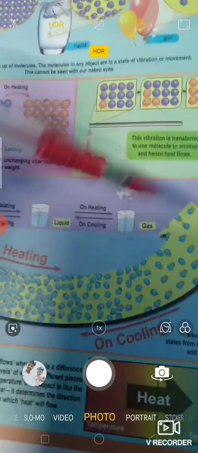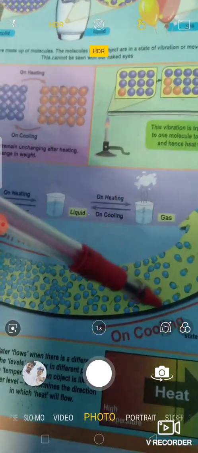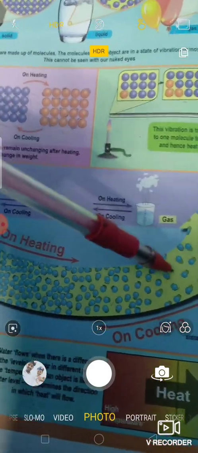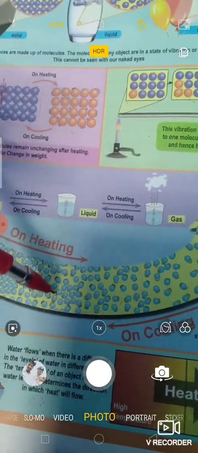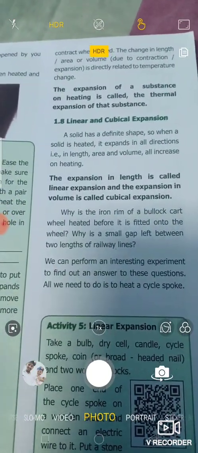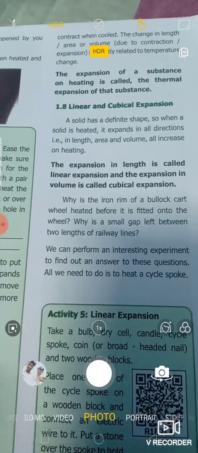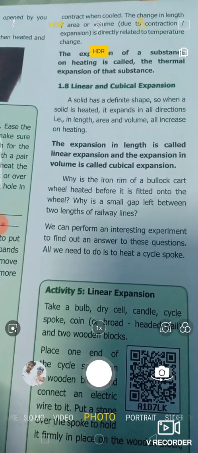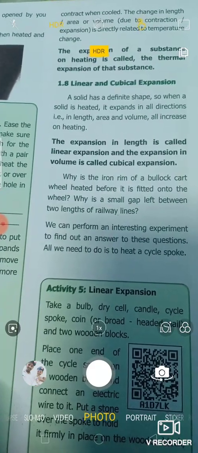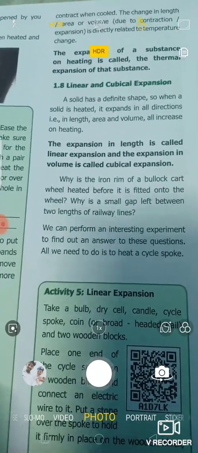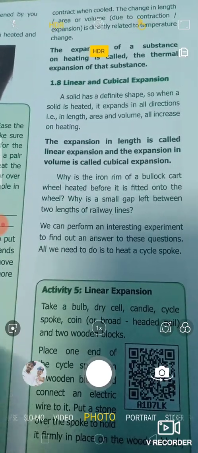The reverse process takes place on cooling. On cooling, compression takes place, so the atoms and molecules are bound together again. This is what is explained in this book. So this is expansion. The expansion of a substance on heating is called the thermal expansion of that substance. The expansion can be classified into two types: linear expansion and cubic expansion. Expansion in length alone is called linear expansion. If the volume itself changes due to expansion, it is called cubic expansion.